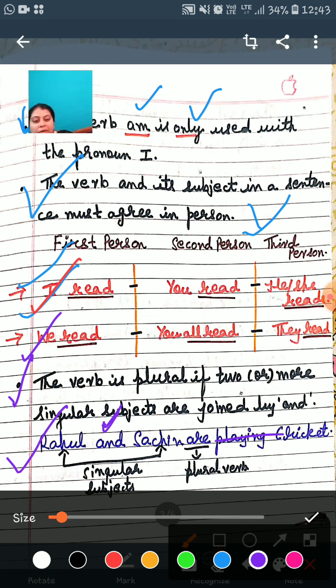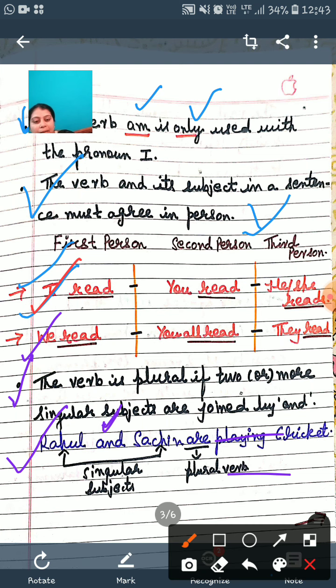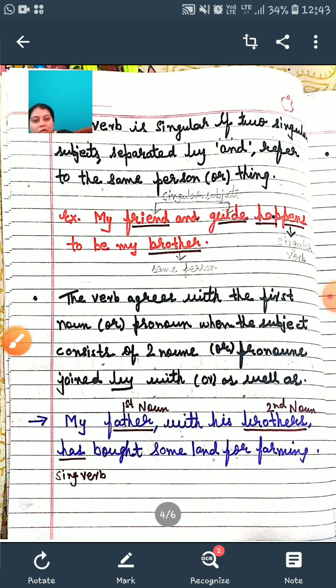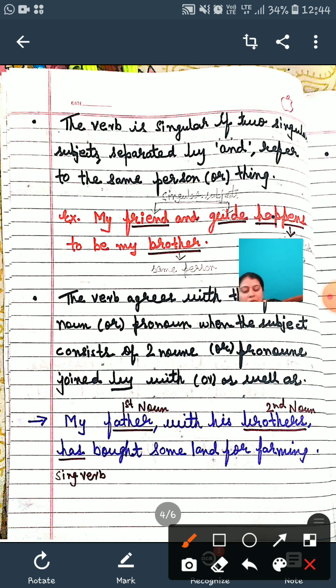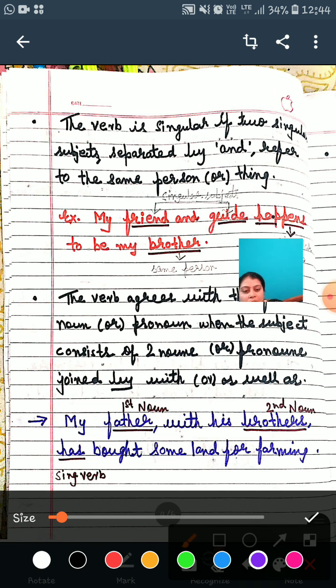Now coming to the next page. Now let's come to the next page, student of mine. Look at this one. Let me use my brush. I should select a color, right? So let me select pink color.